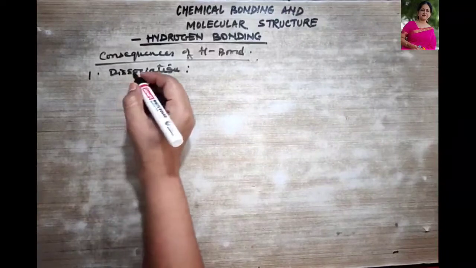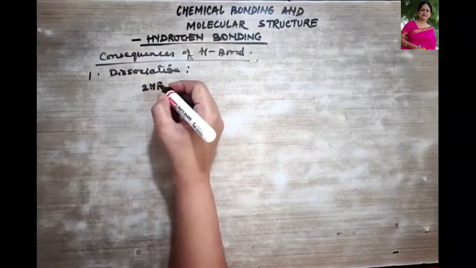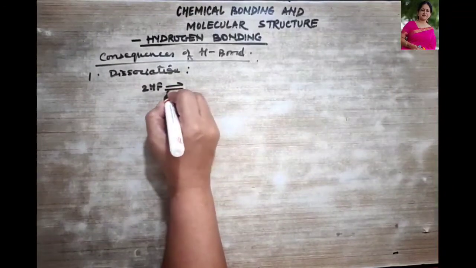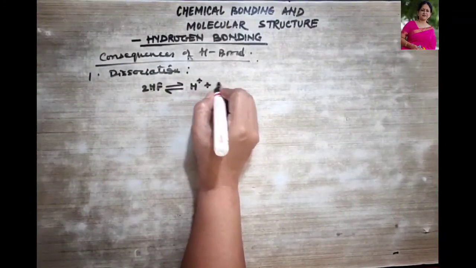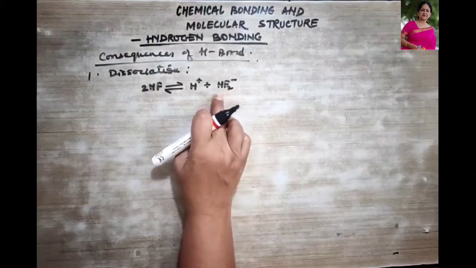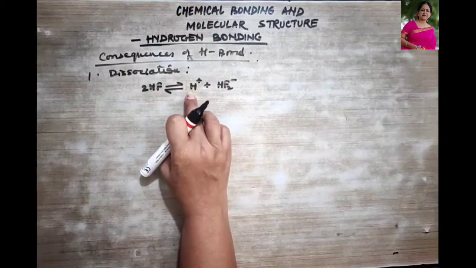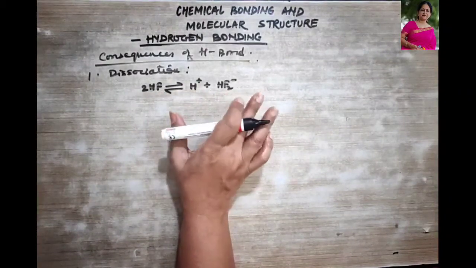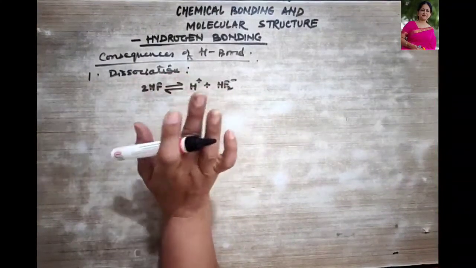So let me show it to you through examples. Hydrogen fluoride dissociates to give hydrogen ion plus difluoride ion, right? It does not give hydrogen ion and fluoride ion. I hope this is very clear. So this is due to hydrogen bonding.